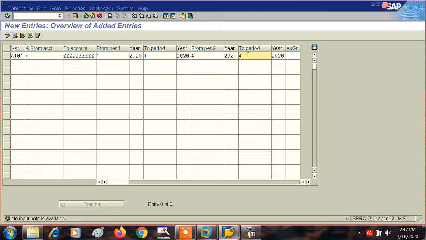This is 4. Fine. Now if we want to keep the whole year open, then from period 1 to period 12, of course. What does it mean? It means from period 1 to period 12, that means the whole year. It's going to start from April and end in March 2021.